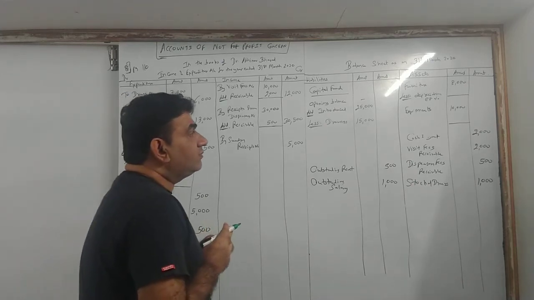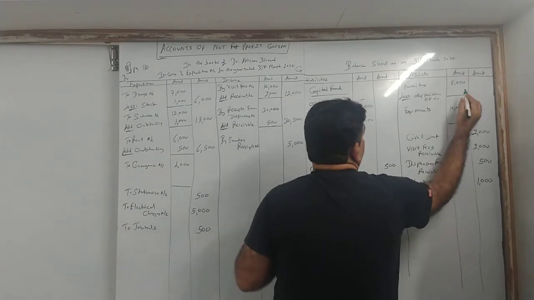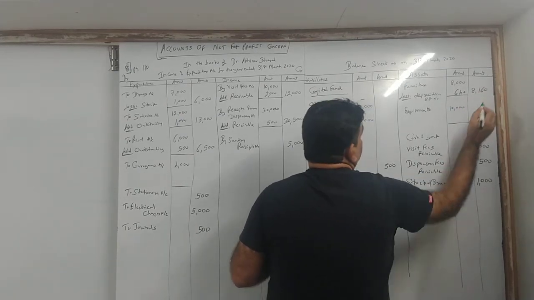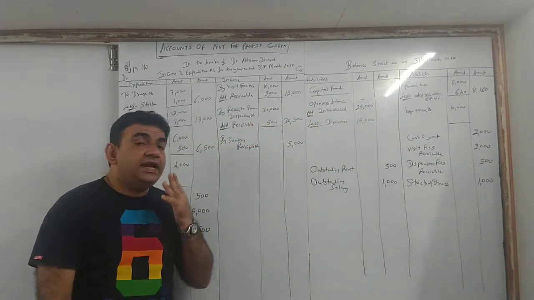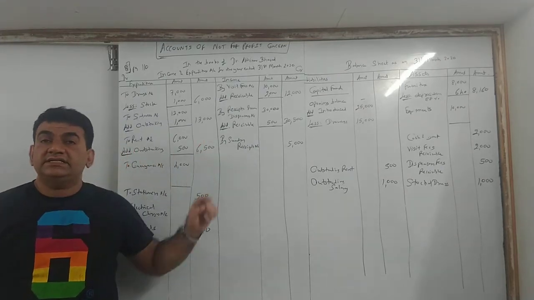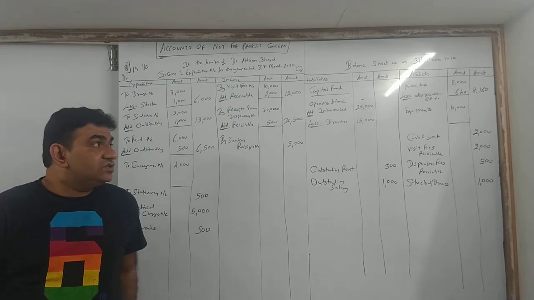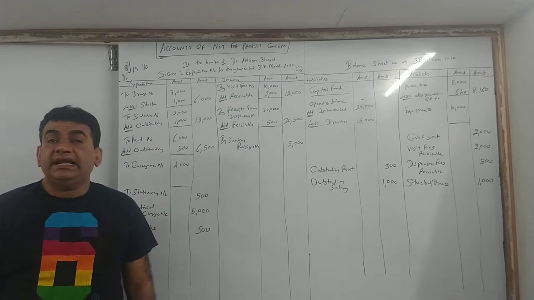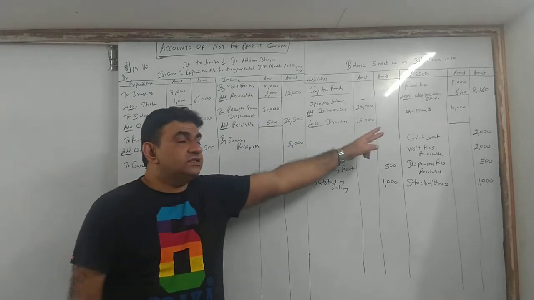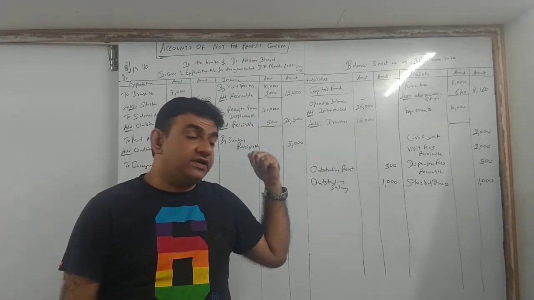8,000 into 8 upon 100. 8 8s are 64, so this will become 640. So what I get outside is 8,160. 8,000 minus 640, you get 8,160. Let's do the second asset's depreciation first, then we'll give the second effect together.